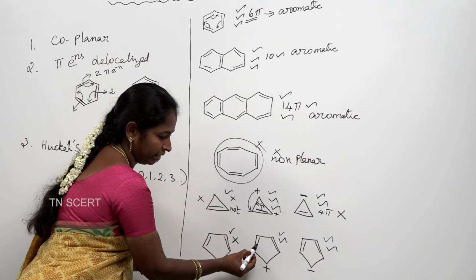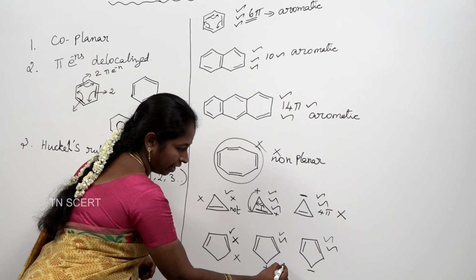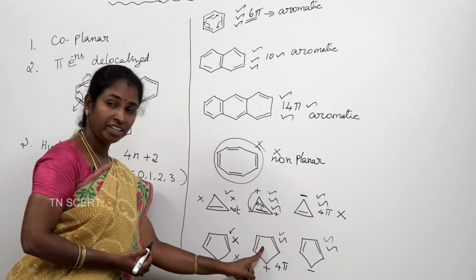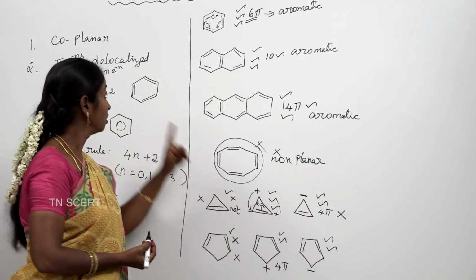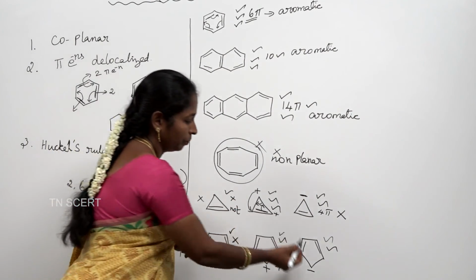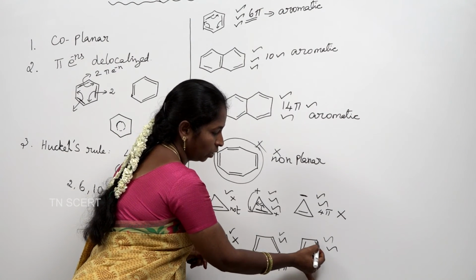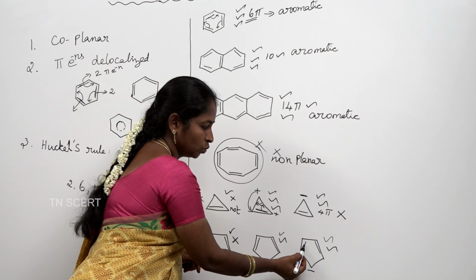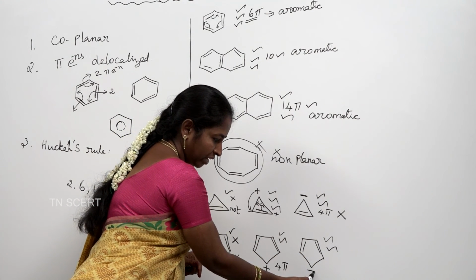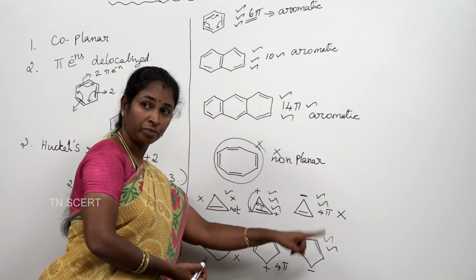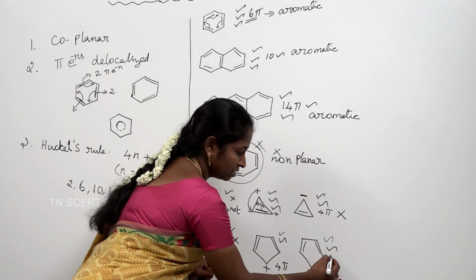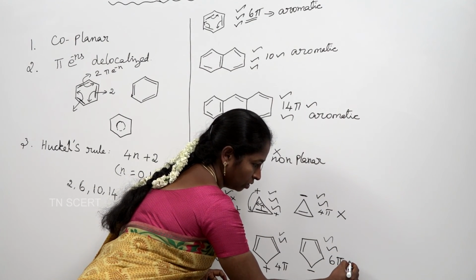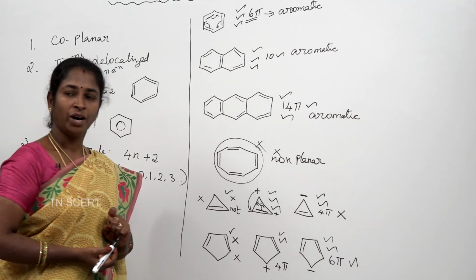This cation contains 4 pi electrons. I told you already, if 4 pi electrons are there, it is an anti-aromatic system. It is not satisfying this rule. So, coming to this cyclopentadienyl anion, how many electrons? 2, 2. These 2 electrons are also involved in the aromatization. So, totally this contains 6 pi electrons which obeys Huckel's rule, hence this molecule is aromatic.